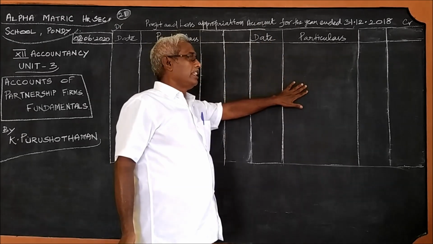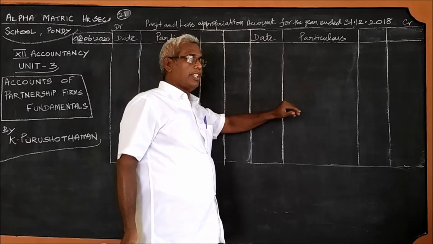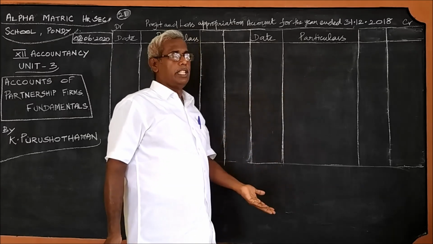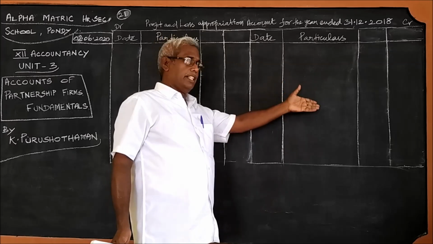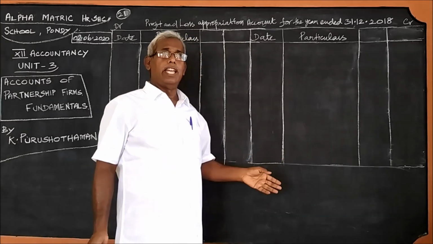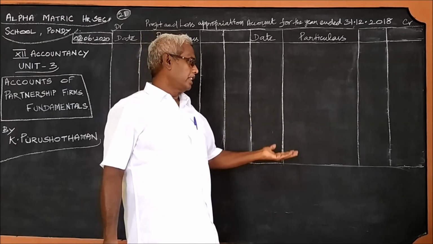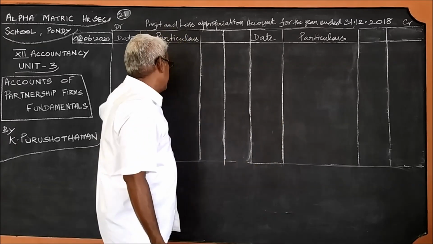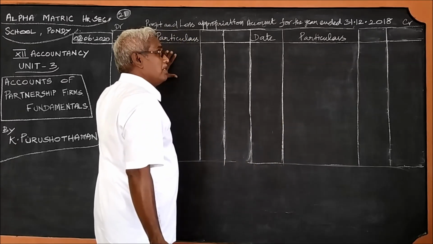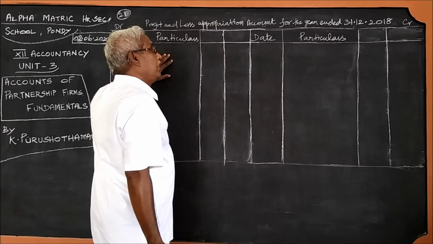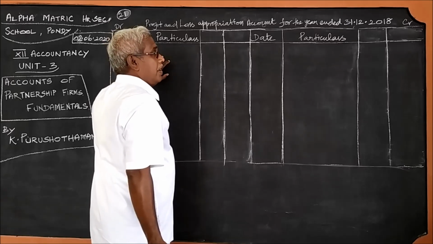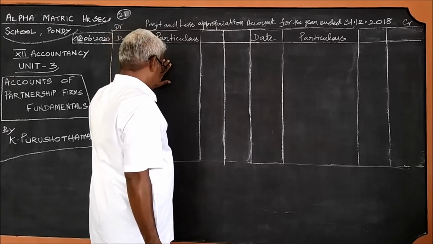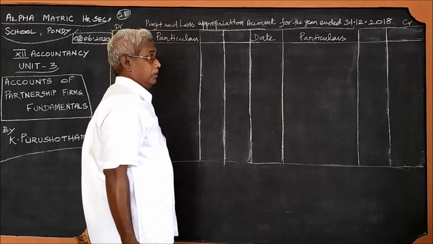Salary to the partner, income to the partner, credit side. Commission to the partner, income to the partner, credit side. Profit share, an income to the partner, credit side. Drawings and interest on drawings on the debit side, because these two items are expenses or losses to the partners. That is in the capital account.